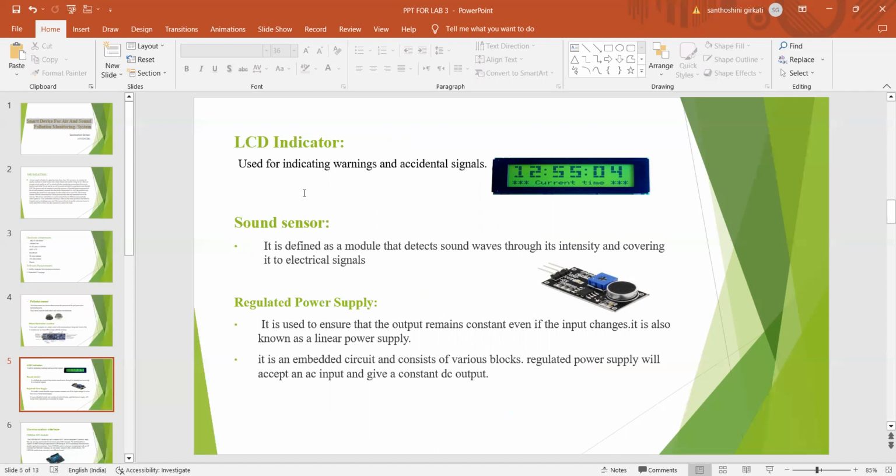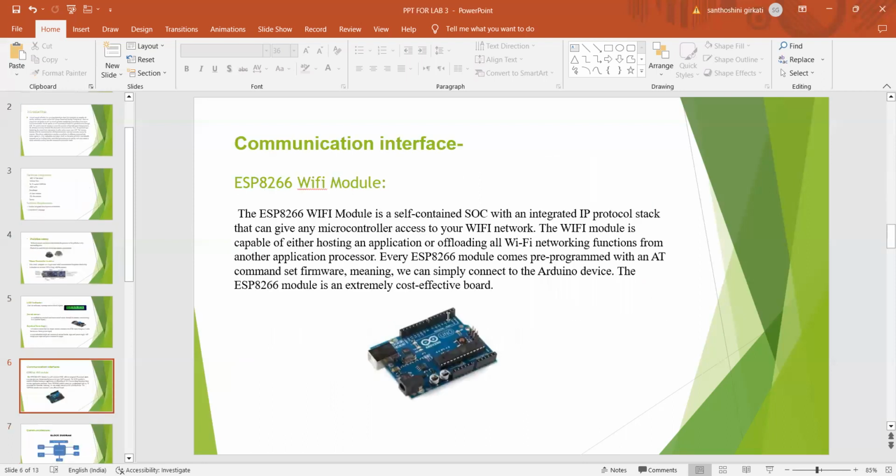This is the sound sensor. It detects the sound waves through their intensity and converts them into electrical signals. Regulated power supply, which is nothing but a power supply, ensures that the output remains constant even if input changes. It is also known as a linear power supply.